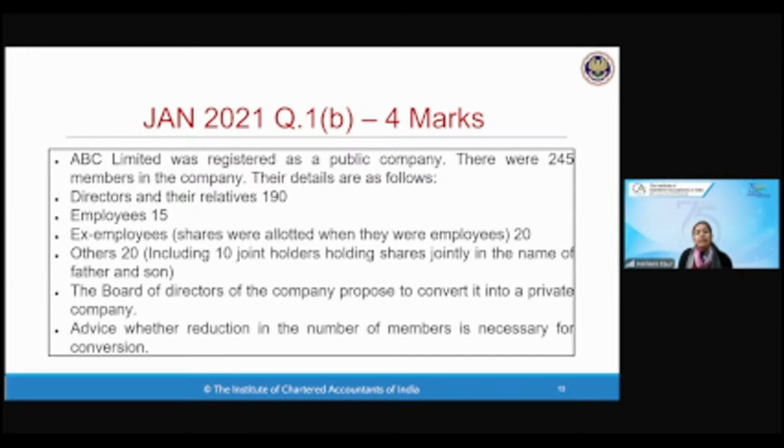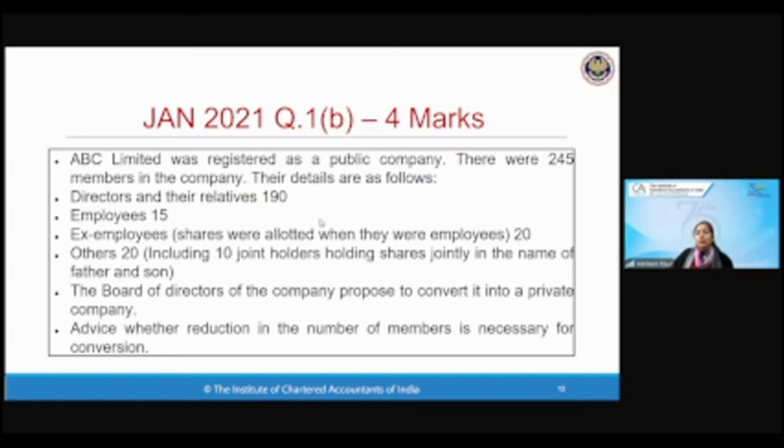So how will you calculate this 200? 190 directors will be considered. Do we need to count the employees and ex-employees? Yes, ma'am, or no, ma'am? Do we need to count the employees and ex-employees while counting the number of members in a private limited company? Very good. No, ma'am, we don't need to count. So we will not be counting 15 members. The employees and ex-employees, 20, will be straight away excluded.